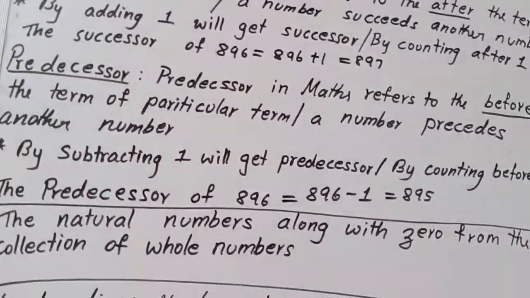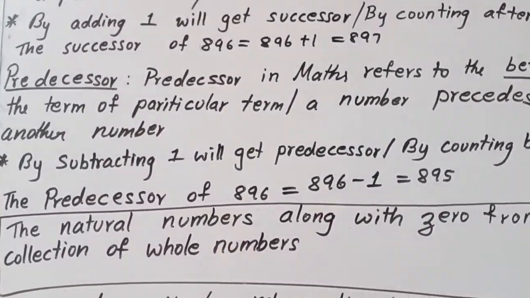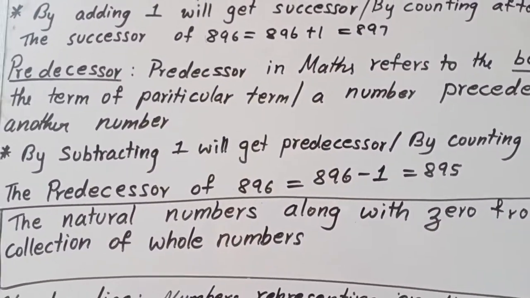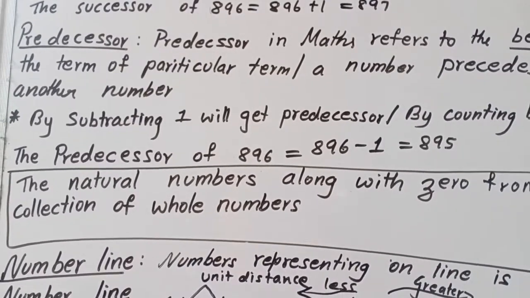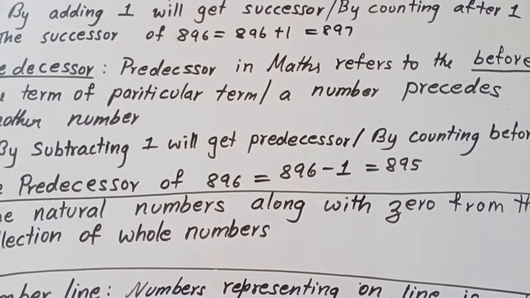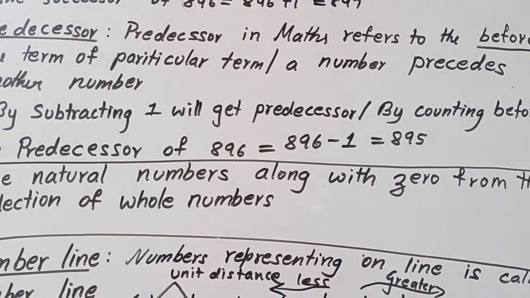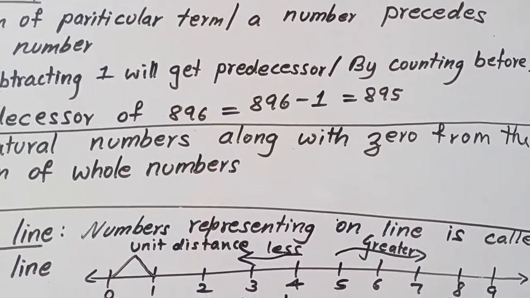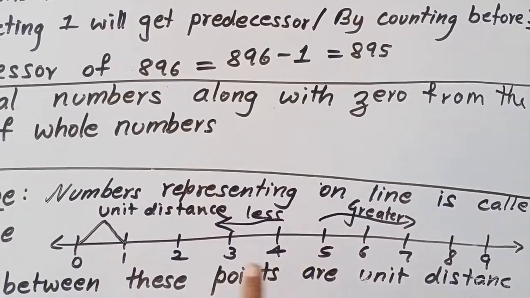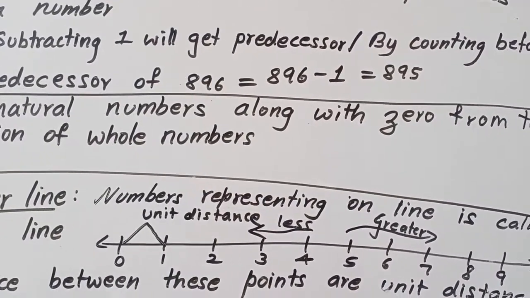Next we are going to learn the concept of number line. What is that? You know a line. Now you are learning the number line. Representing numbers on a line is called a number line. We can draw a line and write the numbers 0, 1, 2, 3, 4, 5, 6, 7 with equal distance.